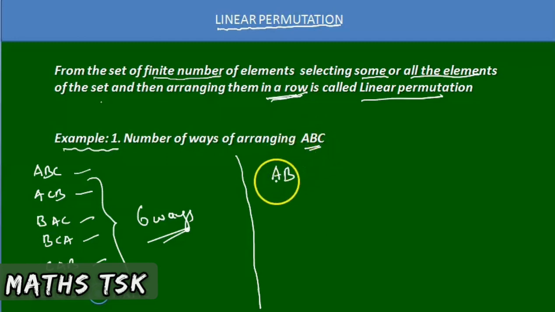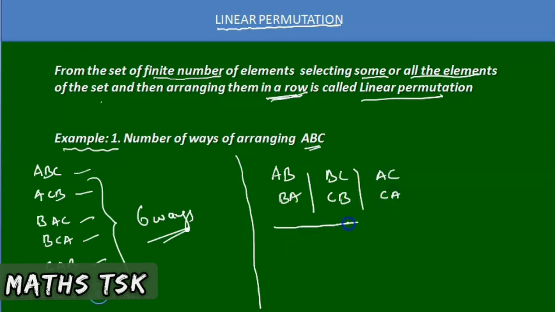2 letters. I selected AB and arranged AB, BA. Next selection is BC, and then arrangement is BC, CB. Next select AC, arranged AC, CA. So there are 6 different ways of arranging 2 letters selected from the letters ABC. There are 6 ways.